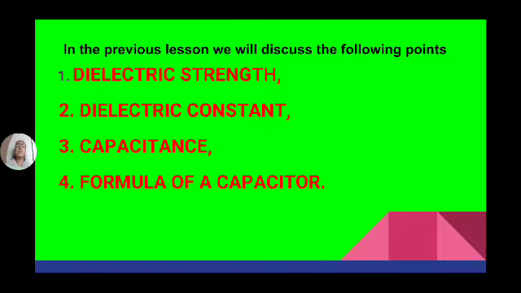It is generally measured in kilovolts per mm. So, for so and so thickness, this much of voltage is the maximum voltage. It is also known as avalanche breakdown voltage.